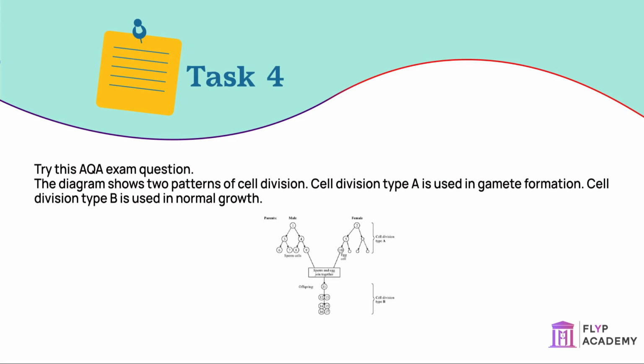It is important to remember that meiosis only occurs in the reproductive organs and produces gametes. This is the only place that we would see meiosis happen. Any other cell division would be mitosis.